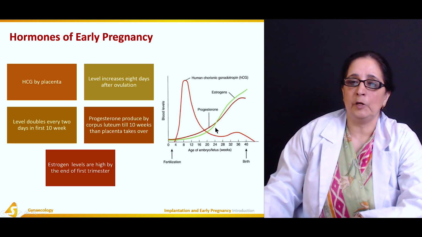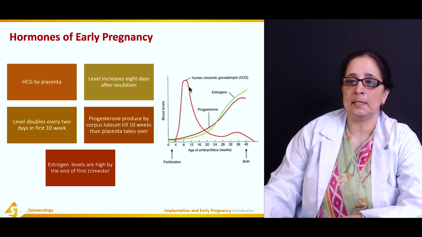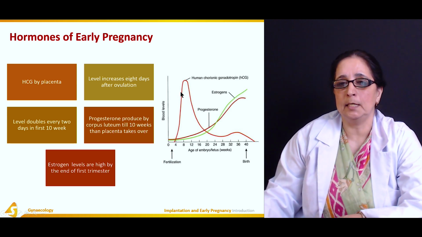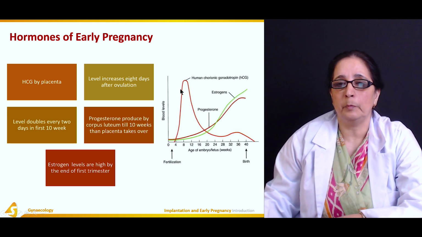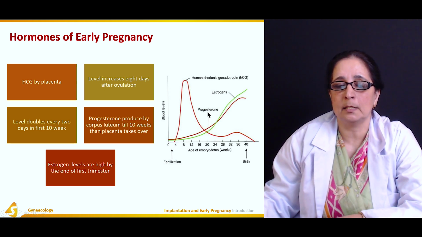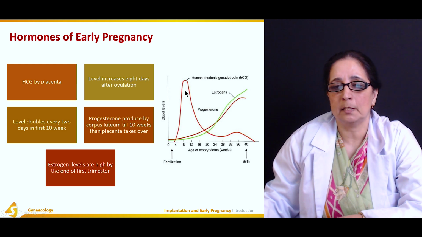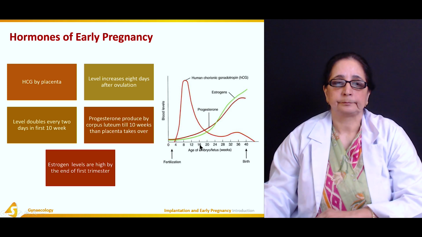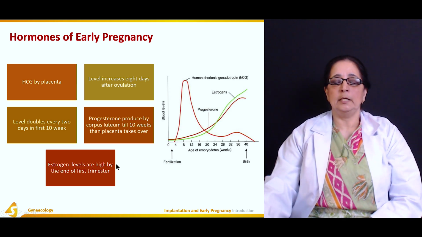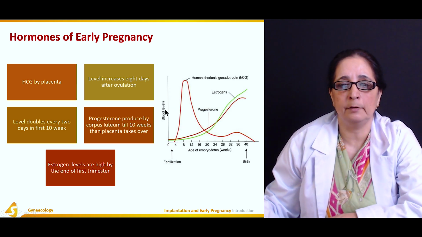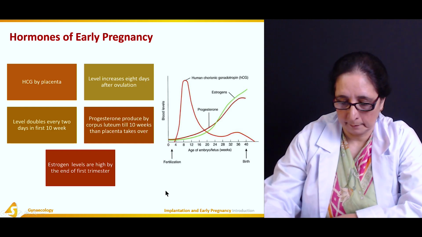So these are three main hormones of the pregnancy, out of which HCG is very important, produced by the placenta during pregnancy. Its levels are highest in the first trimester, which is the first 3 months of the pregnancy. And the level of HCG doubles every other day in the first 10 weeks of pregnancy.